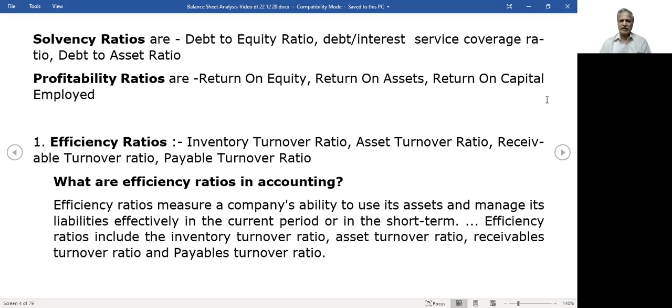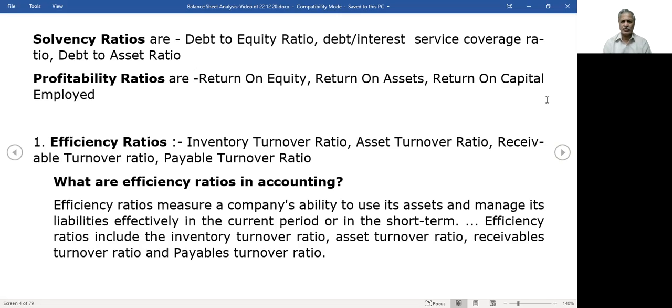How much is the debt that we have taken? That is compared with the equity. It should not exceed a percentage of the equity. Now, having taken the debt, you have to pay the interest. So, are we able to pay the interest charges on the total debt? What is your comfort in paying your interest?